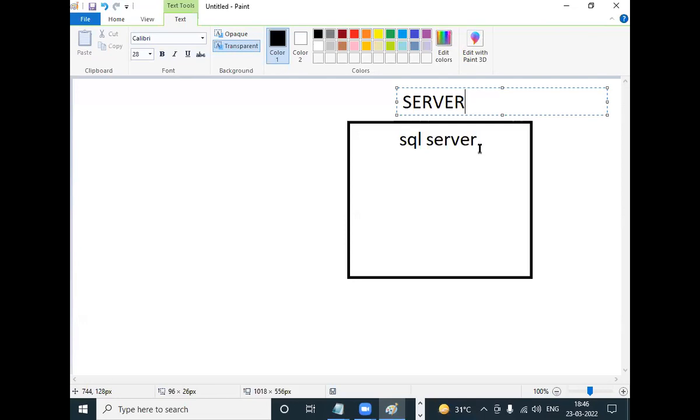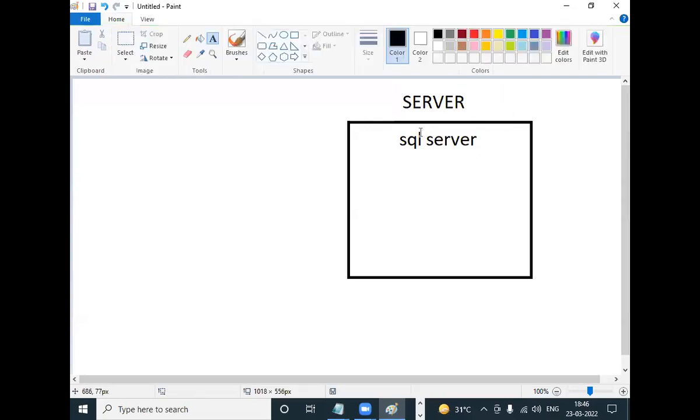If SQL Server software is installed in your laptop, it can be called a server. Your SQL Server is installed in this computer, so this computer can be called a server. Where SQL Server software is installed, that is called server.